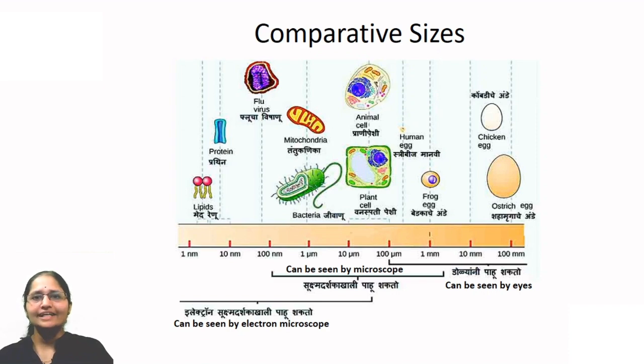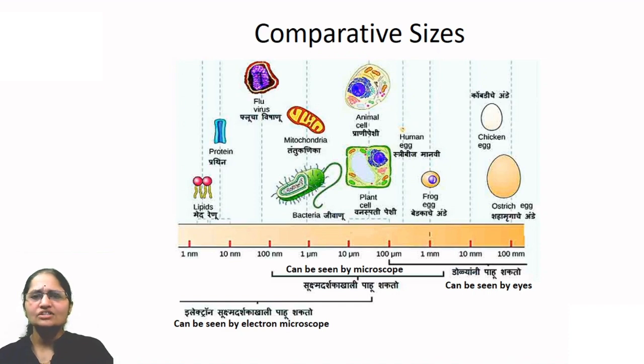You can take a scale and observe that 1 centimeter is divided into 10 equal parts, and each part we call a millimeter. How small is 1 millimeter? Now that 1 millimeter is further divided into 1000 equal parts.